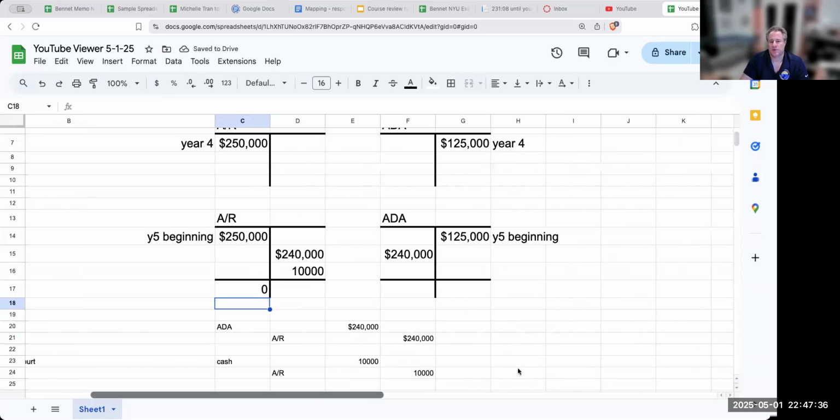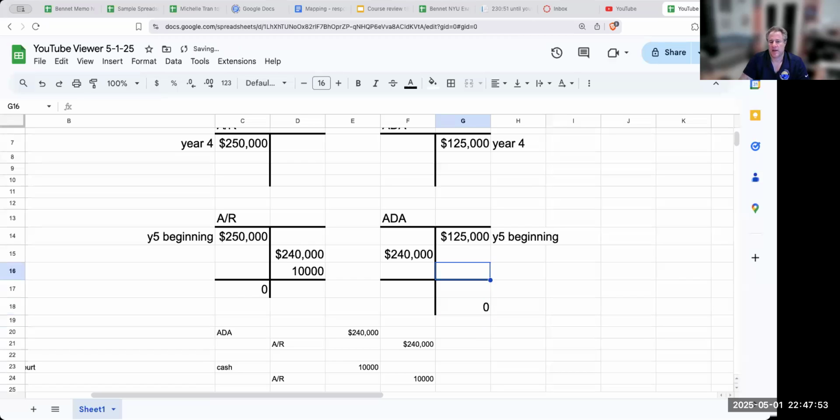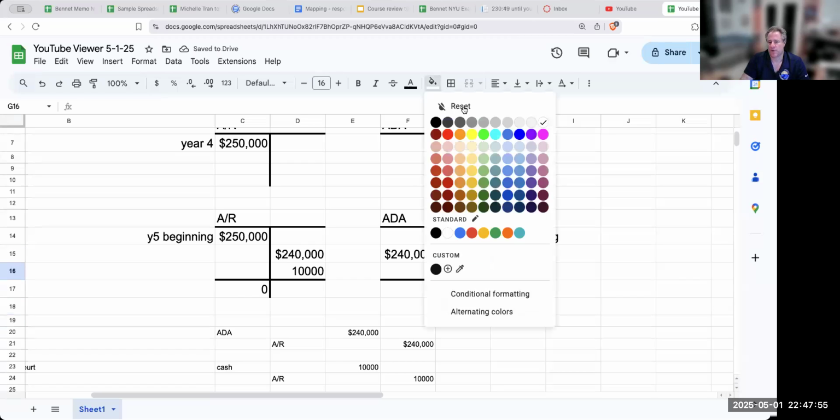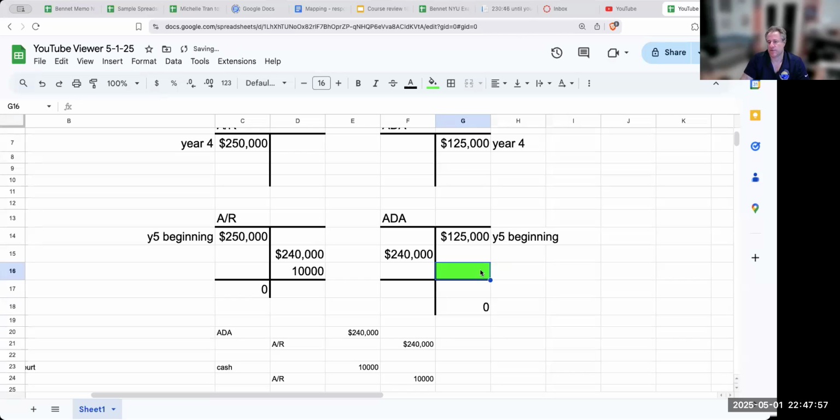Now, when we look at the allowance for doubtful accounts, we currently have an issue, because the concern is, if I'm out of business or if I have no other receivables, then the amount that I'm going to come over here and credit for the allowance for doubtful accounts is going to be the amount that I'm going to record to bad debt expense.